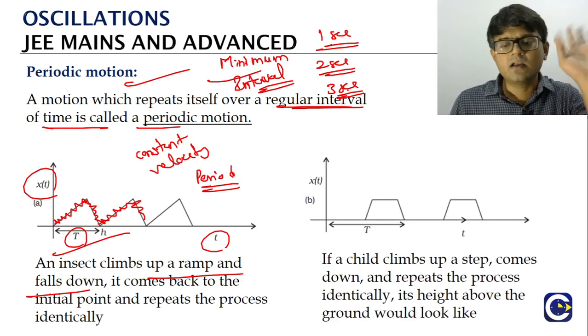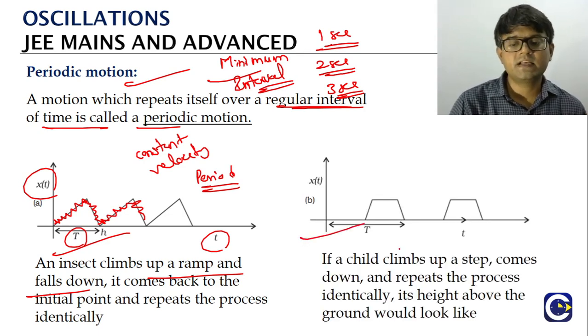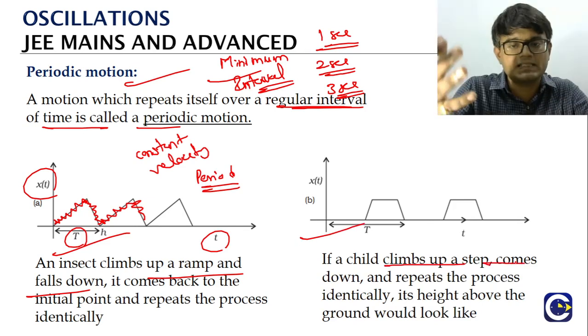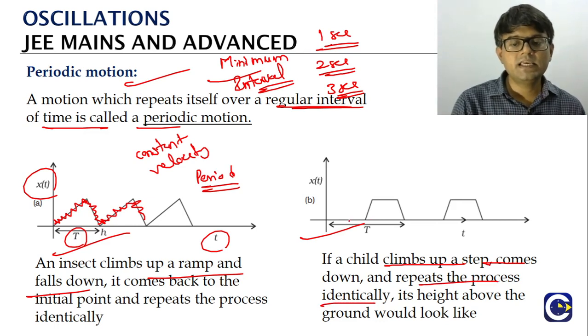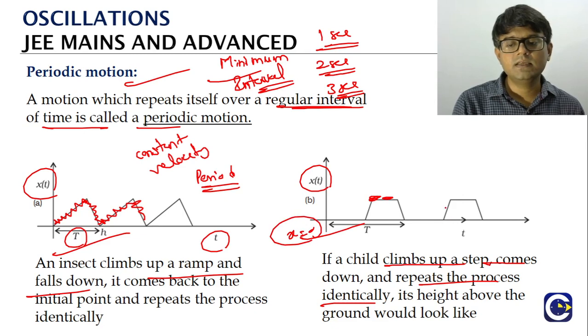And we can think of a lot of other examples also. Let's say, for example, there is a child who is climbing up the step and coming down, and basically repeating this in an identical manner. If he is climbing up, he will come to some height, or basically the position. When he is coming down, he will come to x equal to 0. It's basically repeating. The interval after which it is repeating, that is what we call the period.